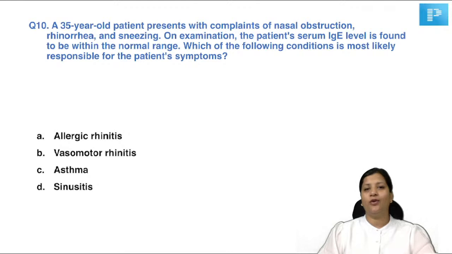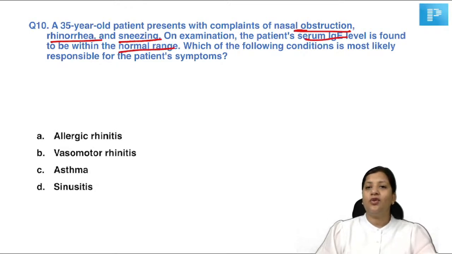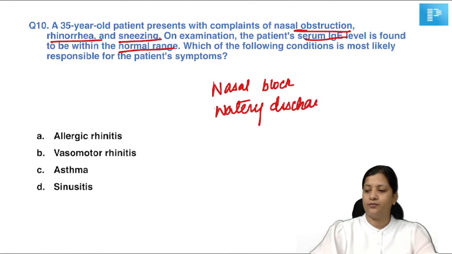A 35-year-old presents to you with complaints of nasal obstruction, rhinorrhea, sneezing. So, three prominent symptoms: obstruction, rhinorrhea, sneezing. Examination shows the patient's serum IgE level to be within the normal range. Which of the following conditions is responsible for patient symptoms? Now, very easy: nasal block, sneezing, or watery nasal discharge, which we call as rhinorrhea.